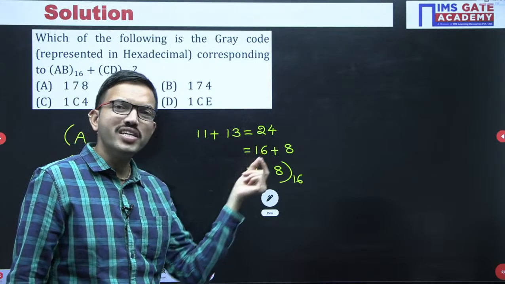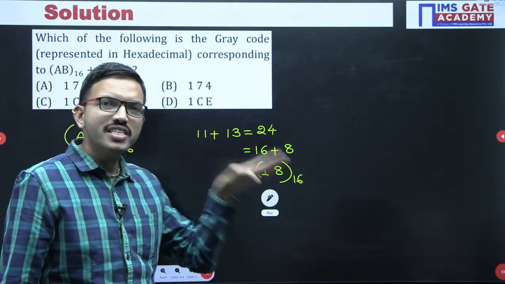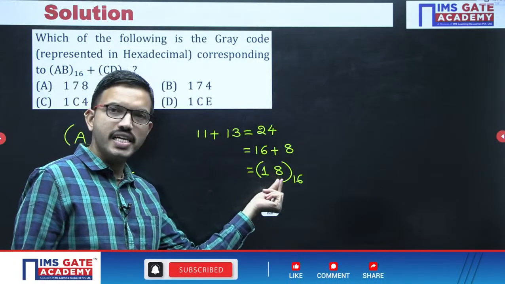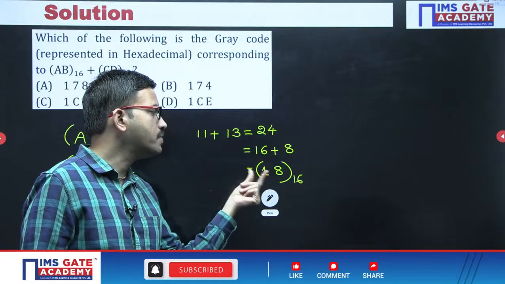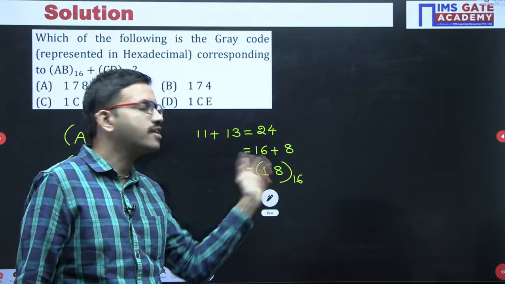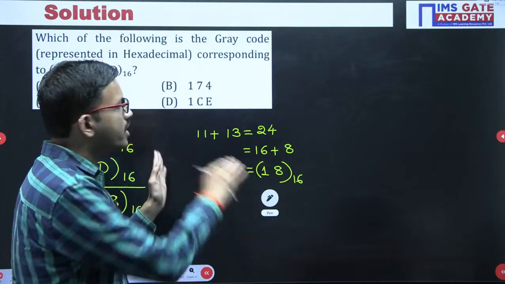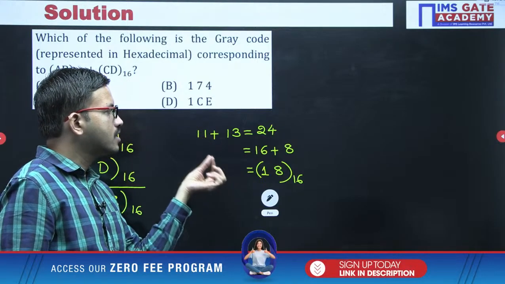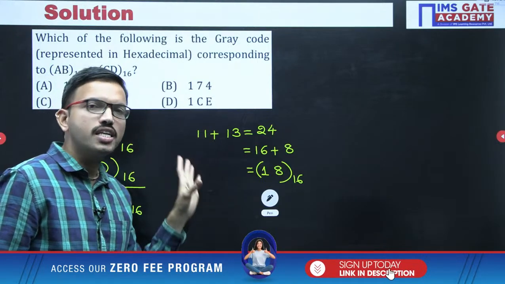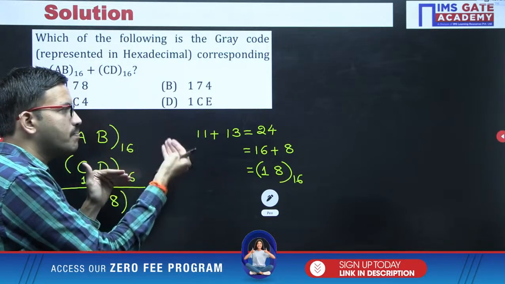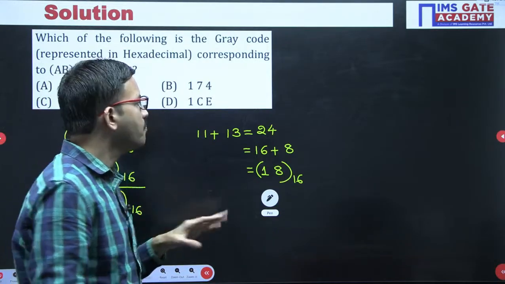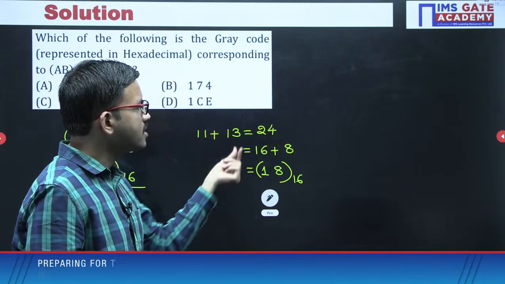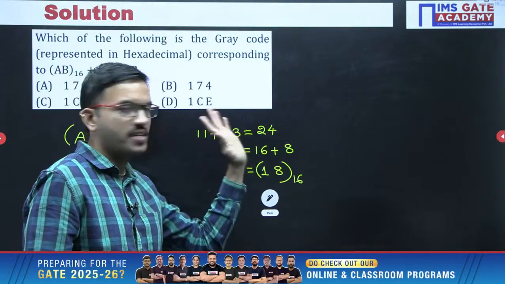So this is one method, and one more method, I am giving a hint: the 24 you got is a decimal number. If you want to convert it into hexadecimal, you perform repeated division. 16 ones are 16, remainder is 8. 16 zeros are 0, remainder is 1. That means 1 and 8, these digits belong to hexadecimal, that's all. One approach is from number system conversion, another approach is from the addition operation in any number system. Whenever it exceeds the maximum capacity of a digit in that number system, you definitely require an additional digit, that is the carry. The equivalent value of carry is the base of the number system, base plus something, that's all.